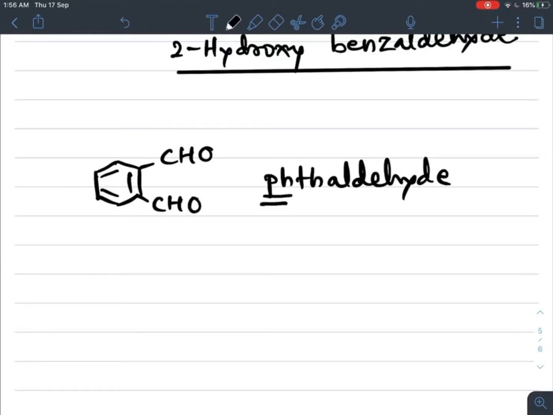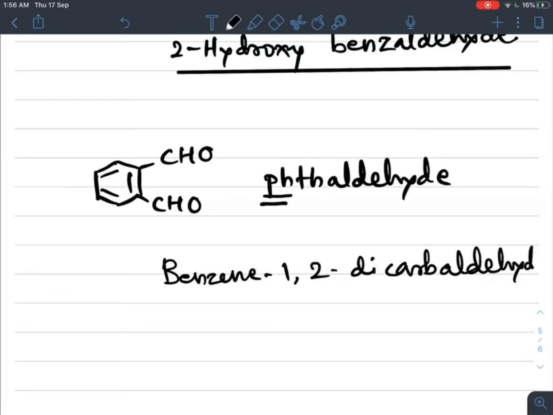While giving IUPAC name, these both carbons are not counted with this benzene, so benzene-1,2-dicarbaldehyde is its IUPAC name.